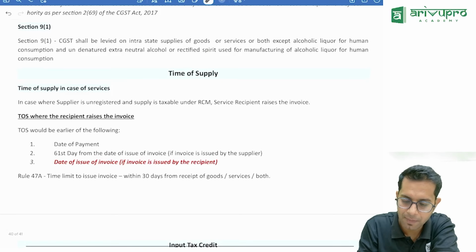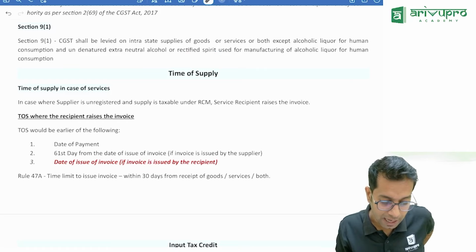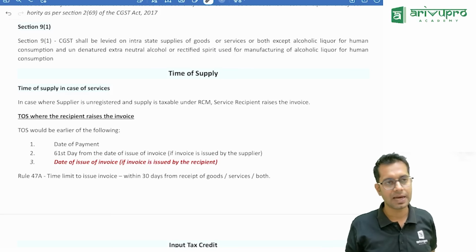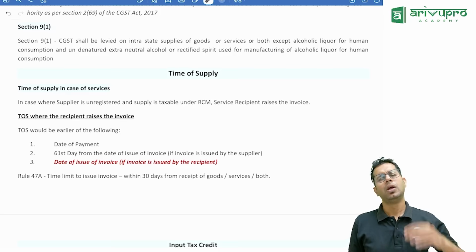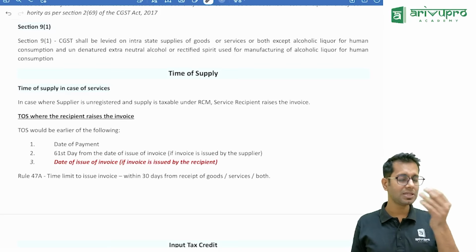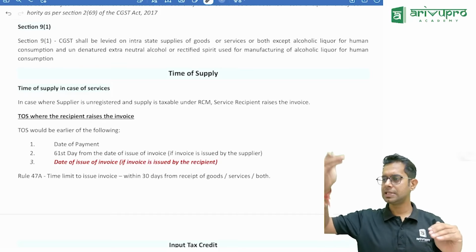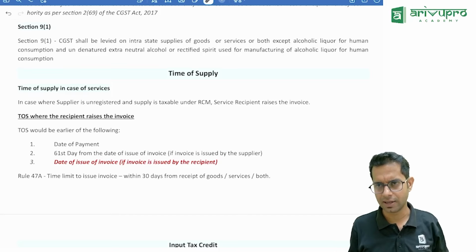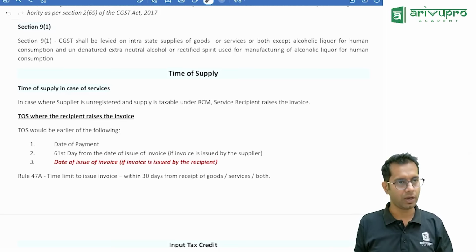In the time of supply concept, now this is a change which we have not discussed in the classroom also. Now, what happens in time of supply cases? RCM of services, who has to pay the taxes? Of course, the recipient has to pay the taxes. What is the time of supply, sir? Date of making the payment or 61 days from the date of supplier invoice, whichever is earlier. Something like this we have studied. They have added one more point.